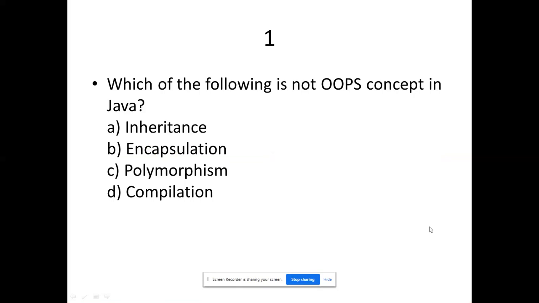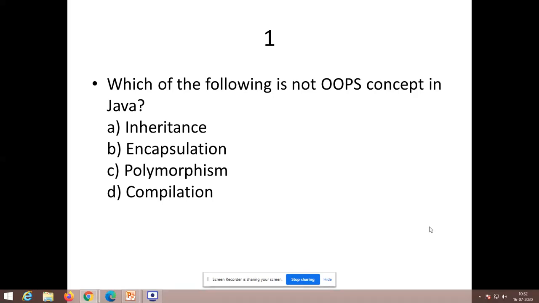what is the answer for this question? Type only the option, either A, B, C, or D. Type only the option in the chat. Which of the following is not an OOPS concept in Java? Some basic and easy questions. The questions that we are posting here are available in most of the placement preparation websites, like Rough, Insta, likewise.